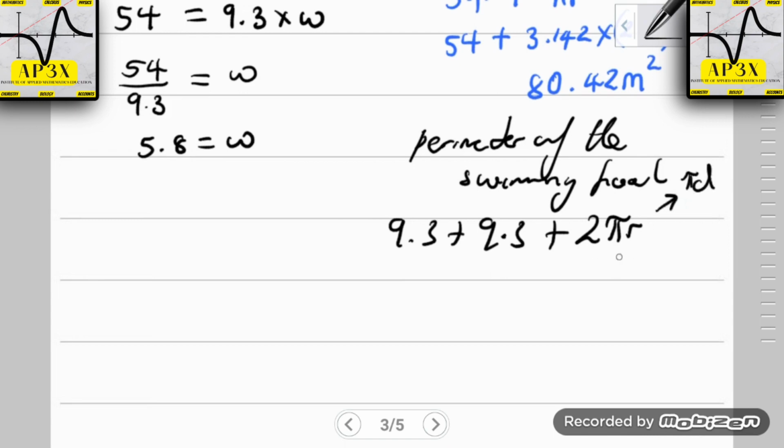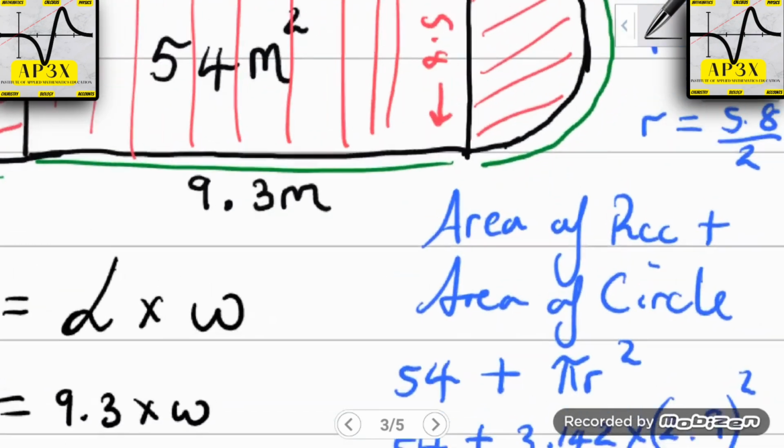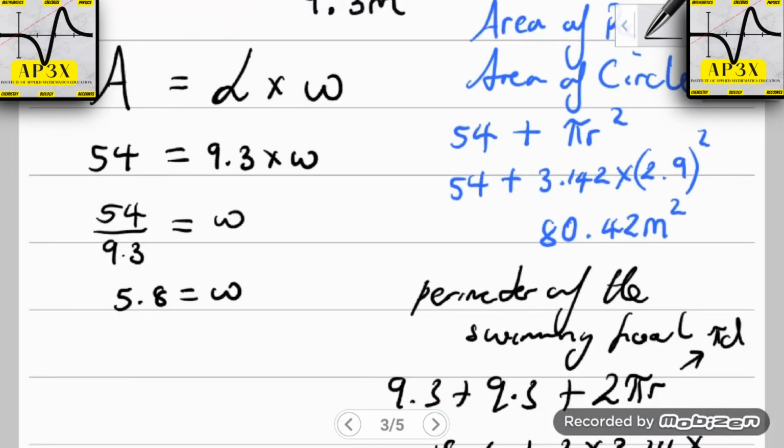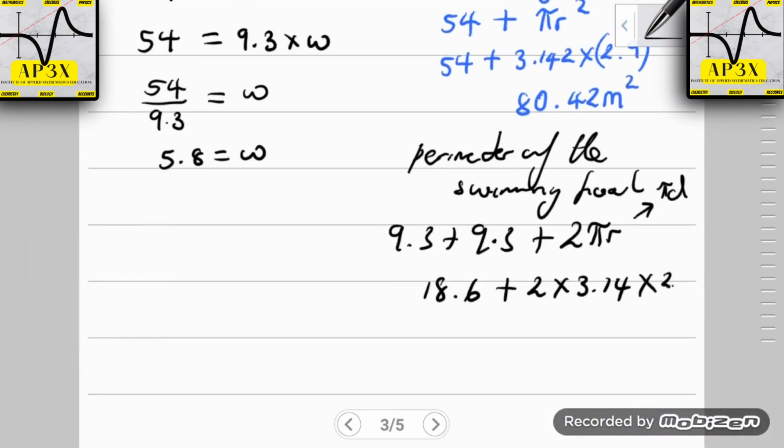Alright, I've always been using 2 pi r, so I'm not going to veer away from that. 9.3 plus 9.3, that sounds like 18.6, plus 2 times 3.14 multiplied by the radius, which we have already calculated up here to be 5.8 divided by 2, which is in fact 2.9. So that's 2.9.